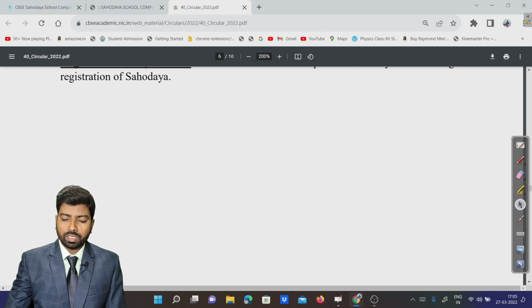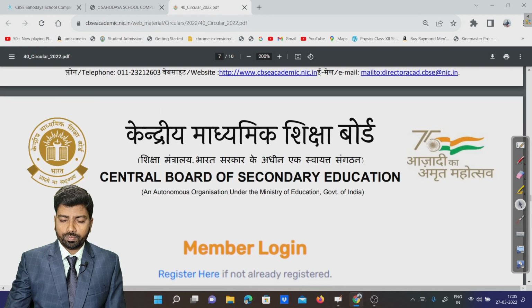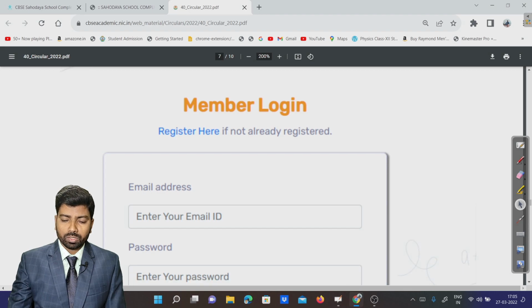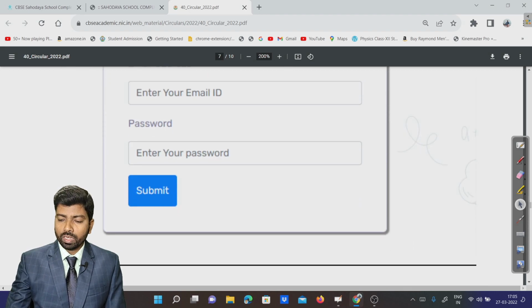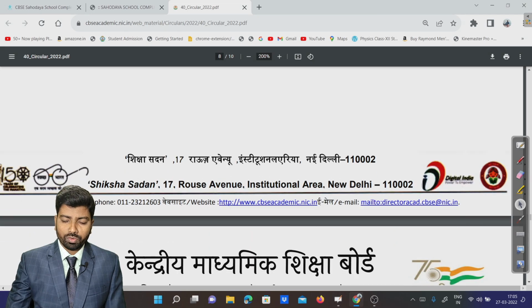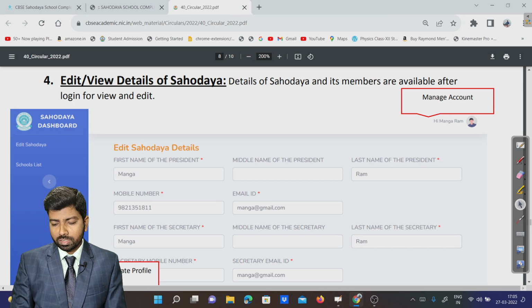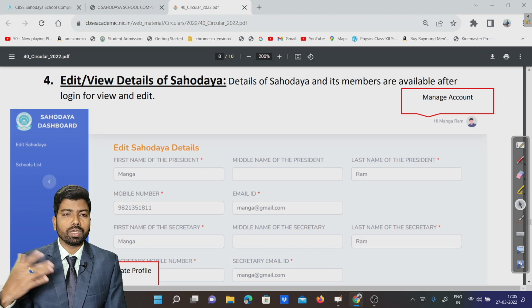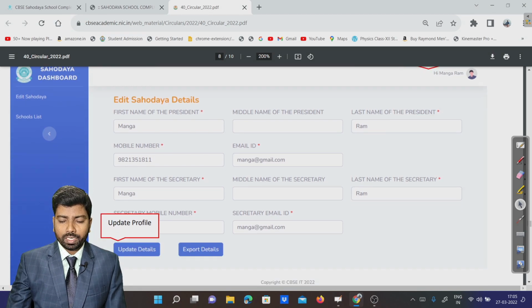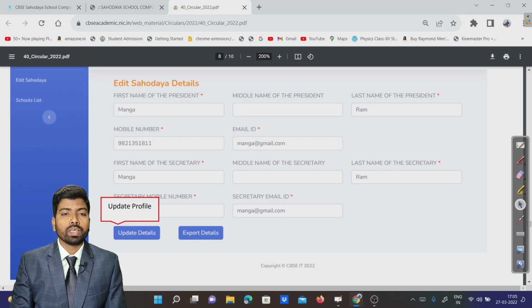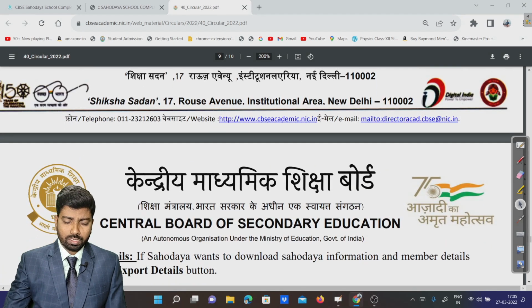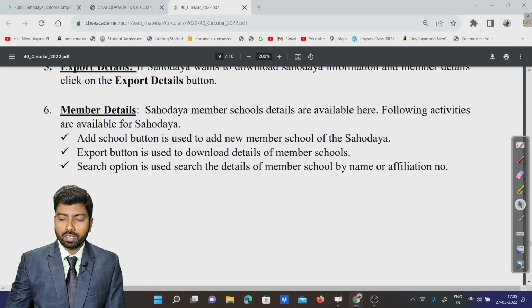Once it is registered, we go for member login with the mail ID and password that was generated. We have to log in, and once logged in, we can go for the different options. And how to update? From time to time, if there are changes among members, president, secretary, or anybody else, we immediately update. Once it is updated, we have to export the details. And once everything is ready, the member details, all details, I have mentioned here.